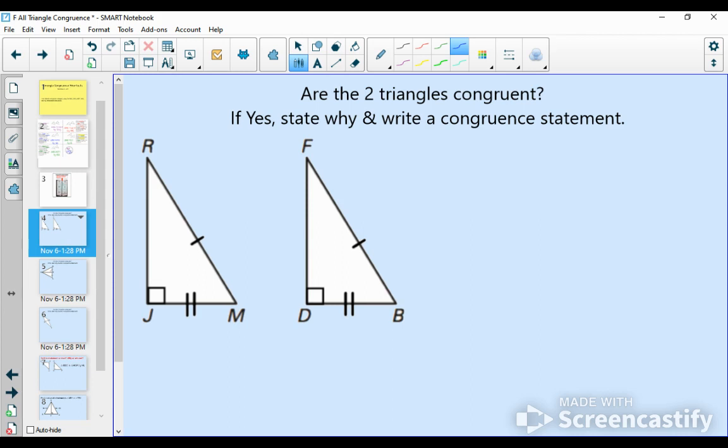All right, we'll do a couple of quick hypotenuse leg examples just because that's the new shortcut for us today. So are these two triangles congruent? If yes, I want to state why. That just means identify the postulate and write a congruence statement.